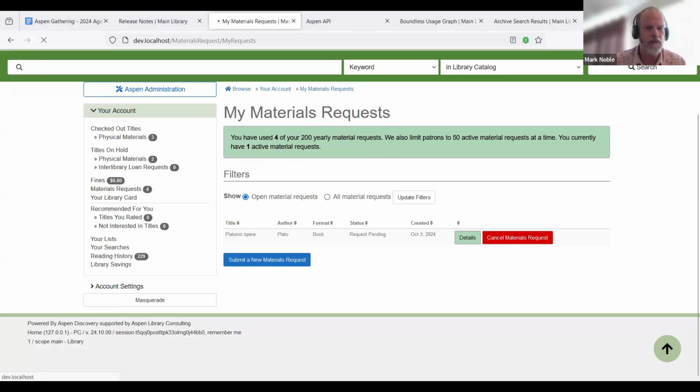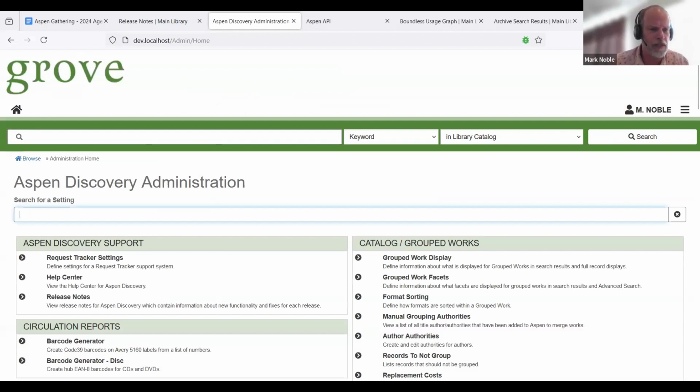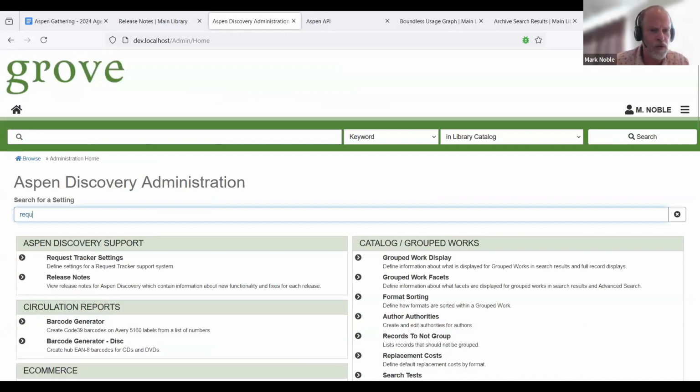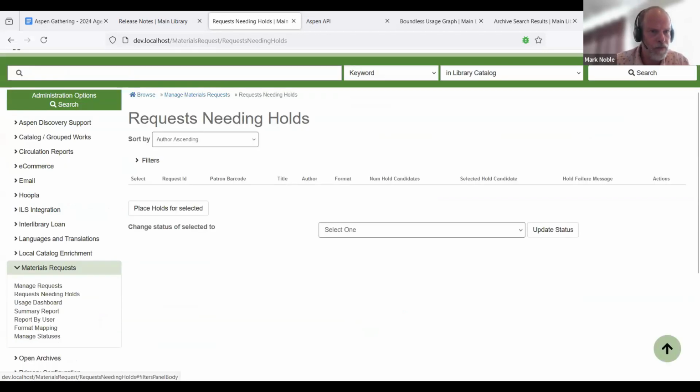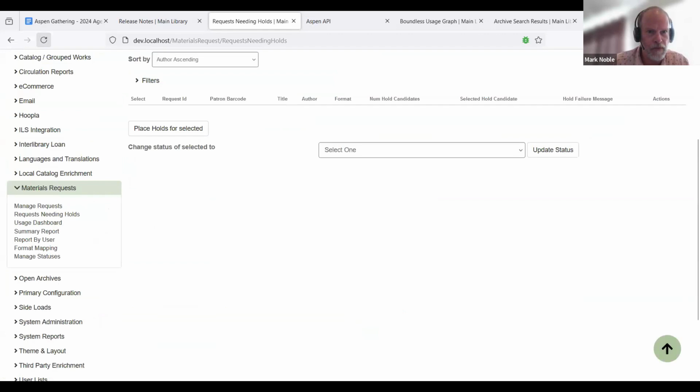If we go back to material requests, we're going to look at requests needing hold. Oh, there is an important step here.